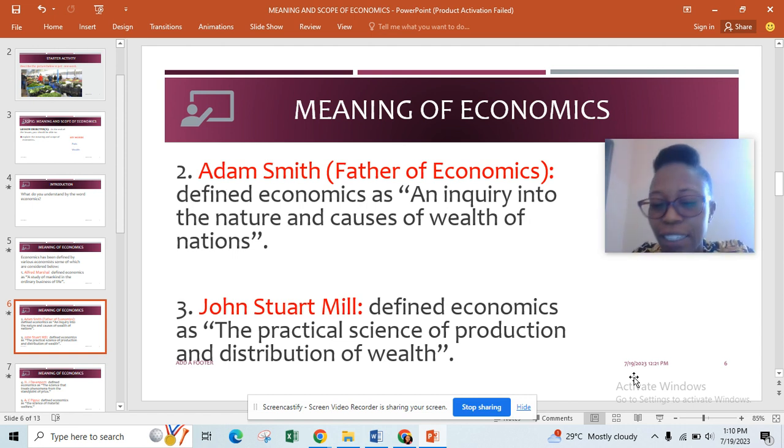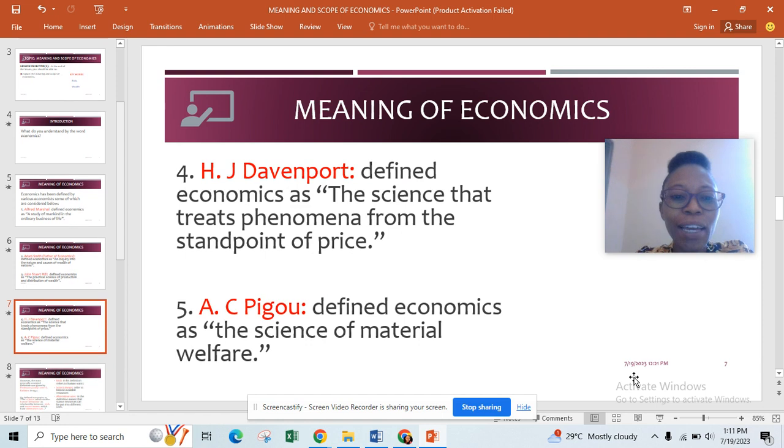When we're treating the scope of economics, you get to understand why economics is regarded as a science at some times and also regarded as a social science. So he said economics is a practical science of production, and distribution of what has been produced, wealth. All right, so that's according to J.S. Mill. Let's look at H.J.